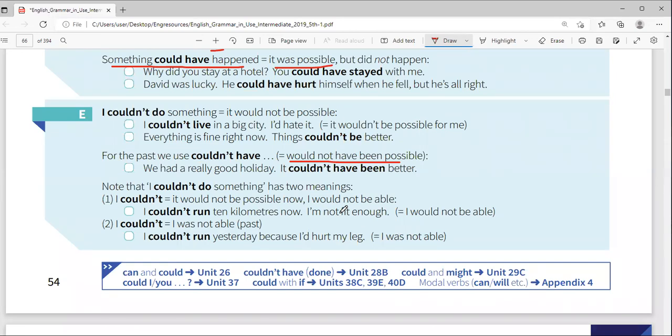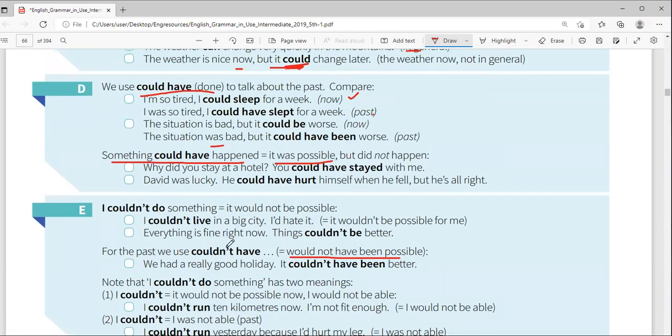Yeah, so note that I couldn't do something has two meanings. Couldn't, it will not be possible now. I couldn't run 10 kilometers now. I'm not fit enough. That is present. Also, when you say I couldn't, it can mean I was not able. I couldn't run yesterday because I had hurt my leg. Remember, couldn't is like couldn't have run also, the same.